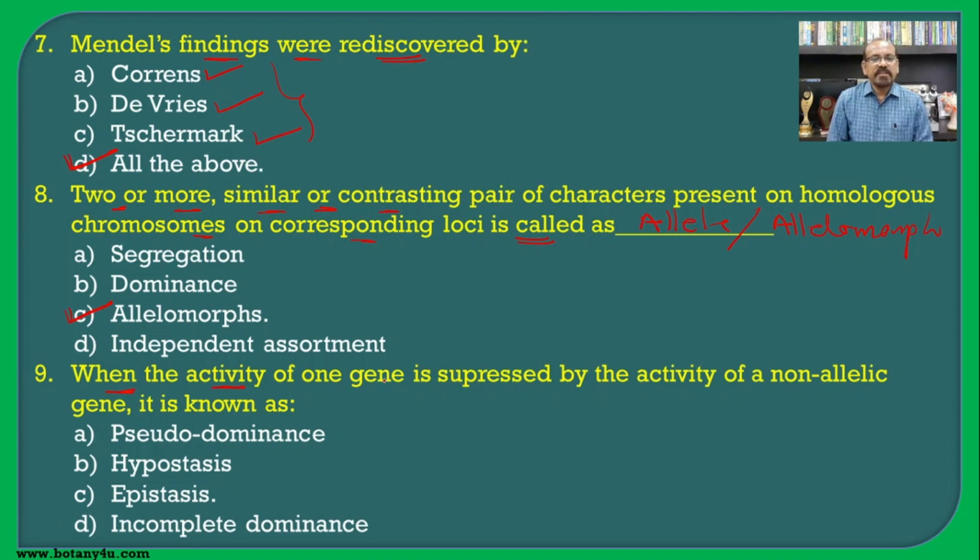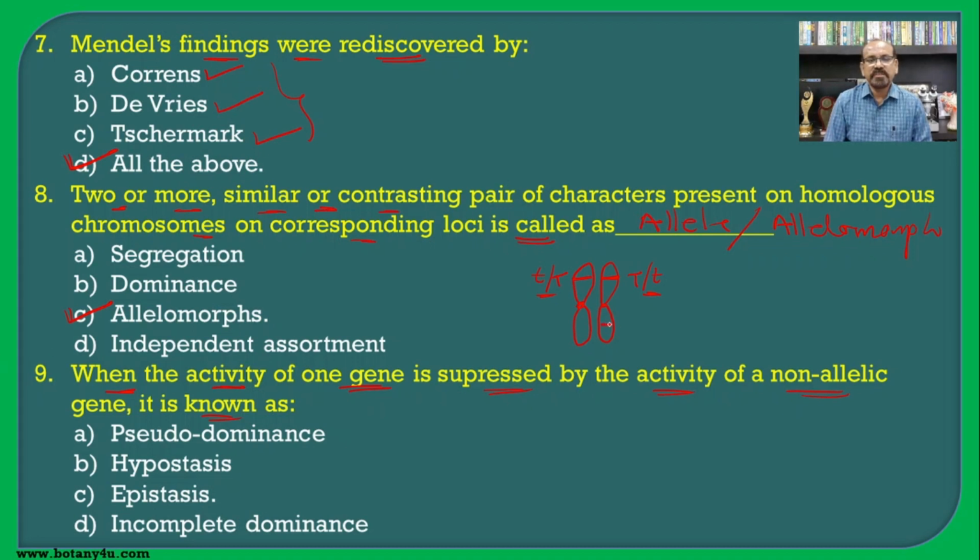When the activity of one gene is suppressed by the activity of a non-allelic gene, it is known as what? What actually are the non-allele and the allele? For example, if we draw a pair of homologous chromosomes, according to the above definition, that is two or more similar or contrasting pair of characters present on the homologous chromosomes at corresponding loci, this is the position. Whatever the genes here, capital T or capital T, even the small t, these are known as the alleles of each other.